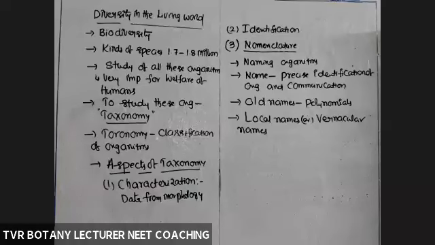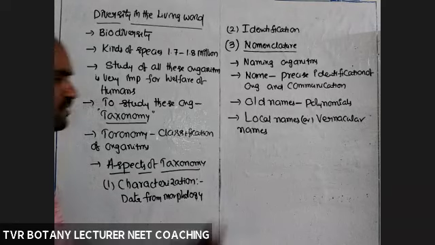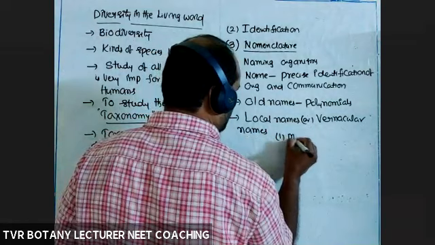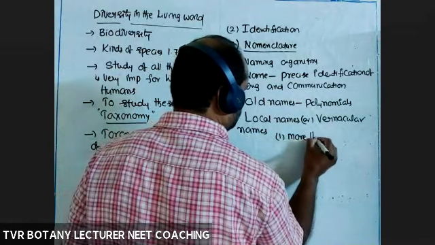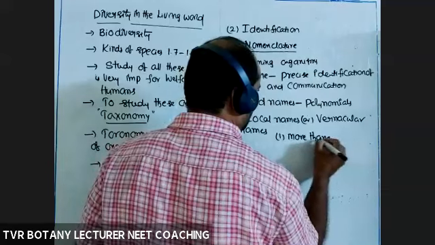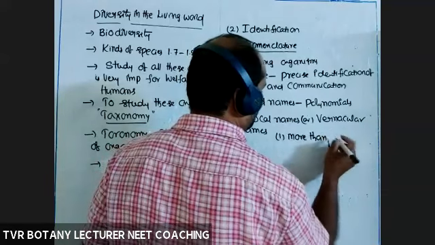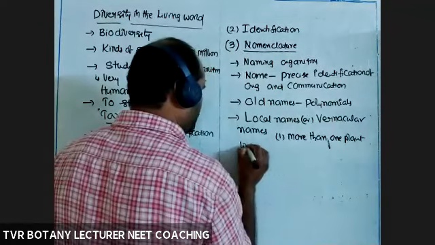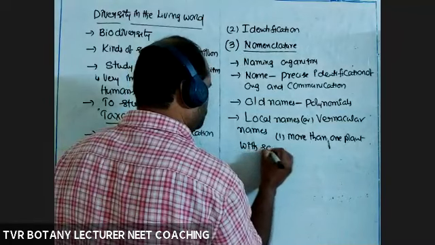If many students have the same name, we cannot differentiate them, so how do we communicate with them? So that's why we have to provide only one scientific name to the identified one. So what is the problem of local names? One, more than one plant with the same name.